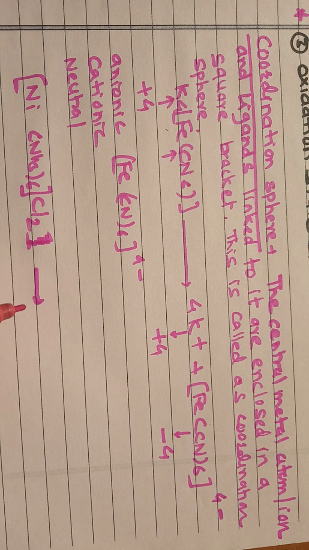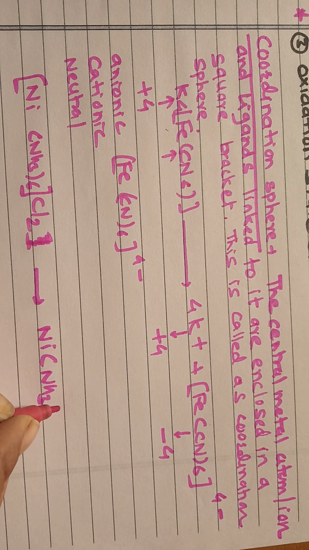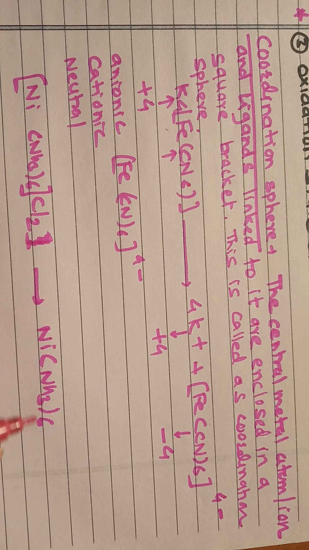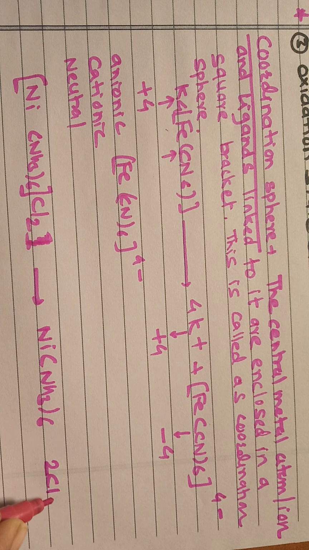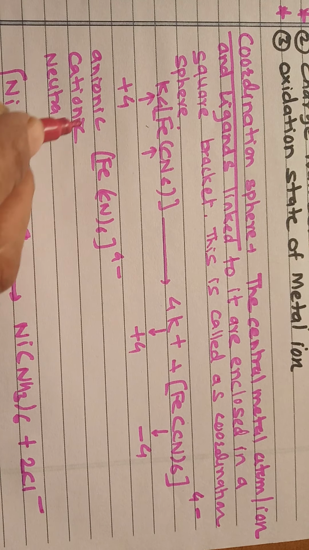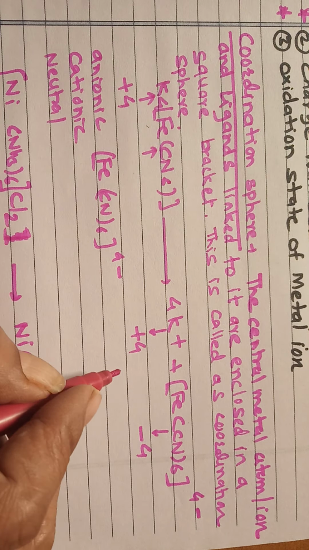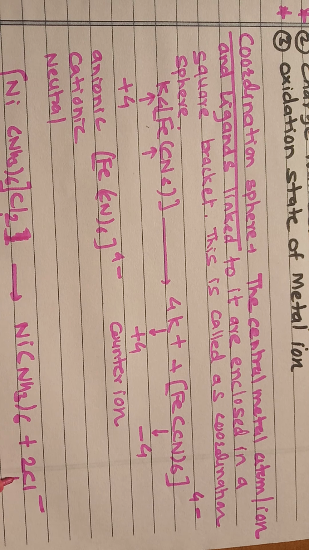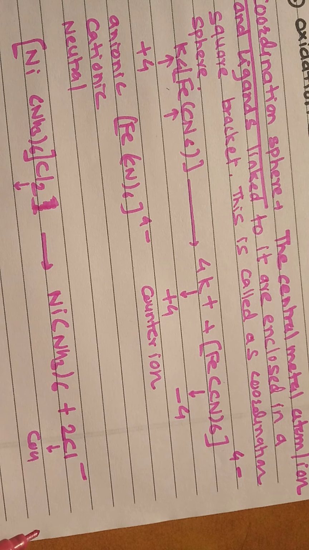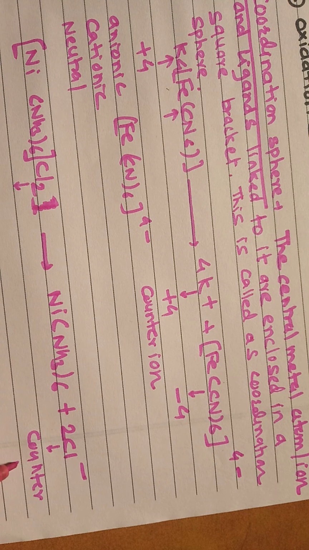When it is dissociated, the chlorine is separated and gives 2Cl minus. So this K plus in the previous example, which is separated, is called a counter ion. Similarly, this chlorine on dissociation is separated, so it is the counter ion.